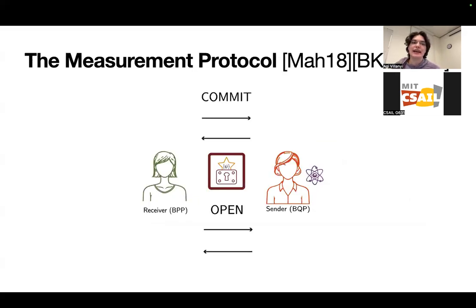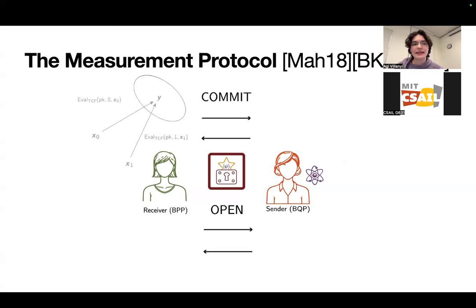Okay, so now let's get into the measurement protocol, which is what our construction uses as a starting point. The measurement protocol was developed by Mahadev in 2018, and it was used for verifying quantum computations.